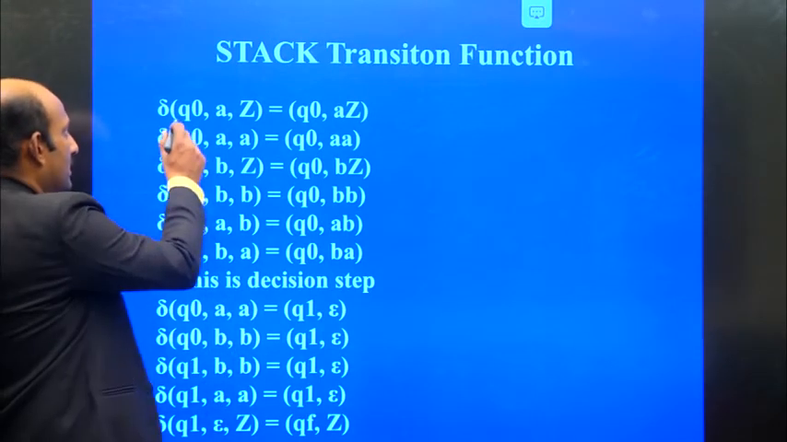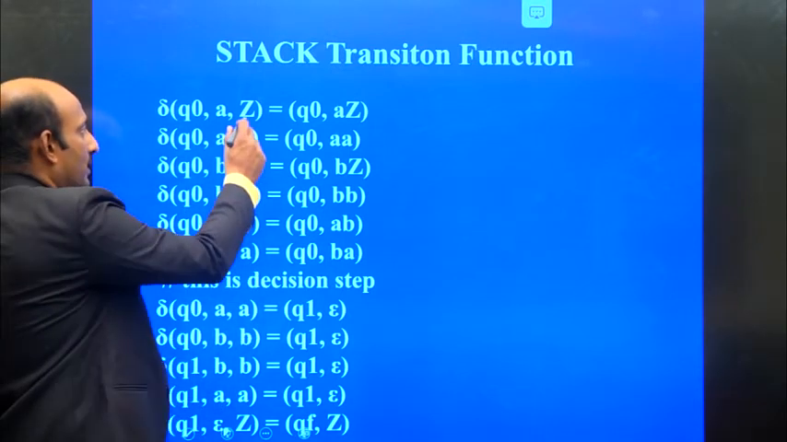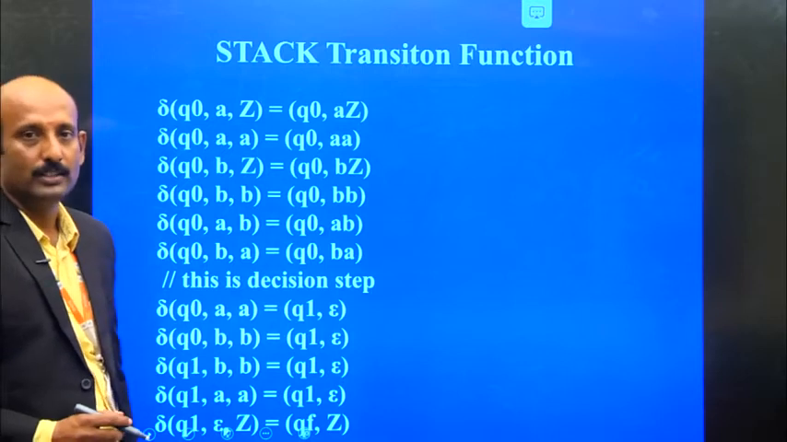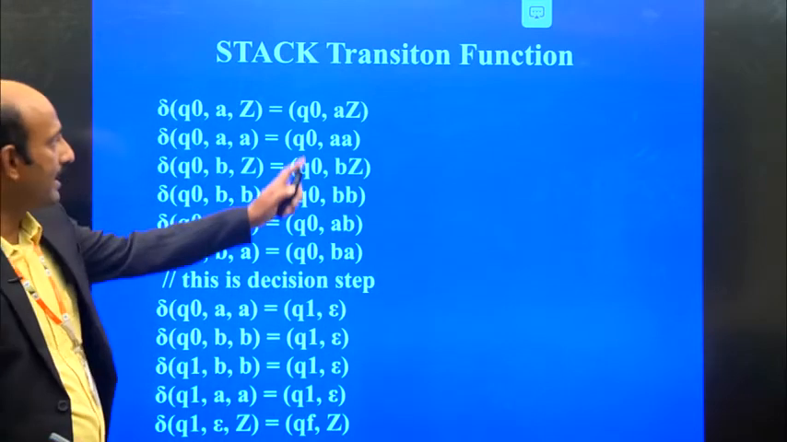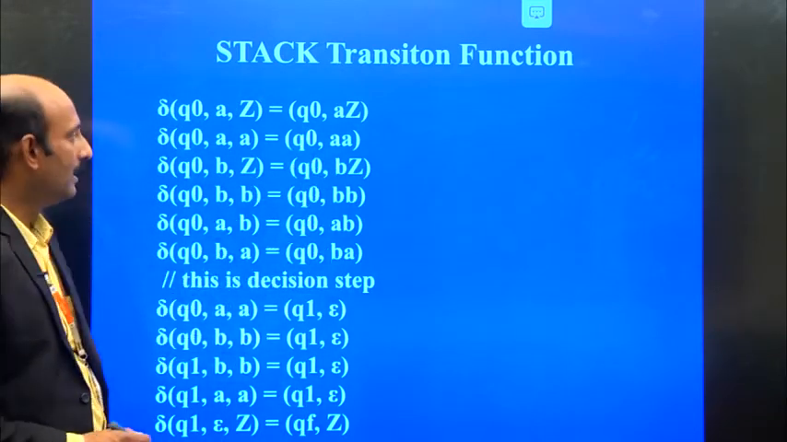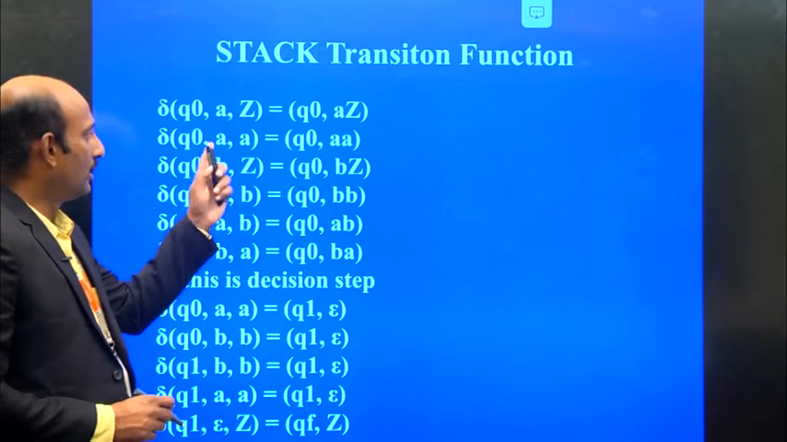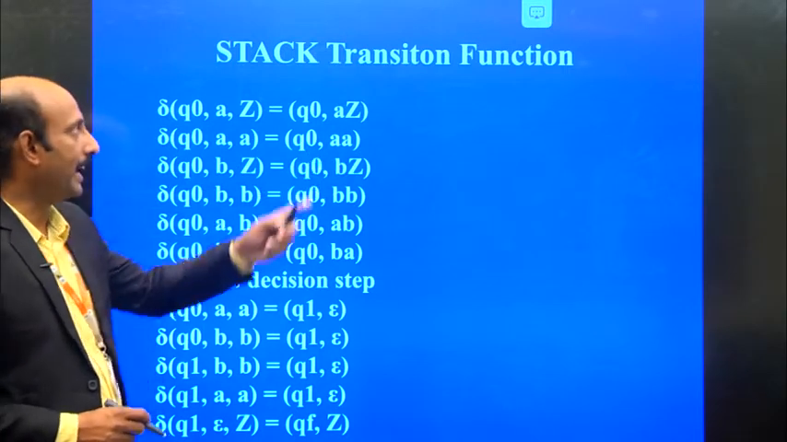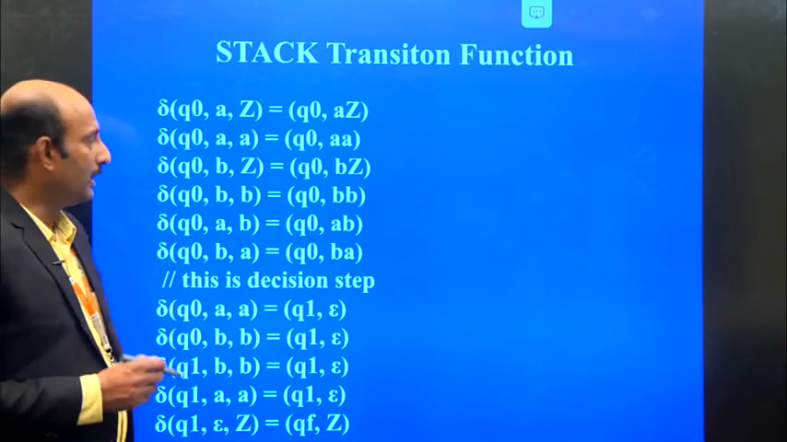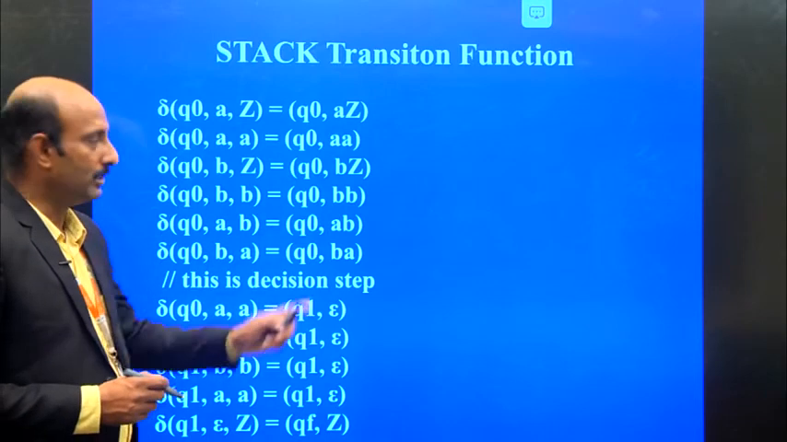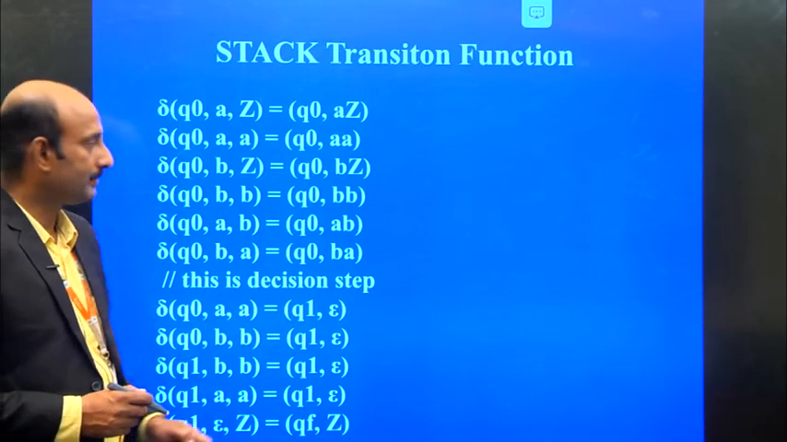Here, the initial state is Q0. If you read an A with stack input Z, as per rule 1, we have to push the A onto the stack. So the stack contains A, Z. Again, if one more A comes in the input, we push that element onto the stack as well: A A Z. Now if we have the input B, as per the rule, we push the B onto the stack. So it is B Z. Again, if you read one more B, it is B B Z.